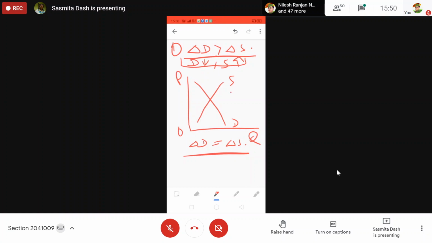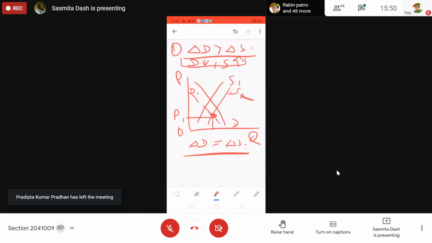So let's say this is S1, S2. This is D1, and you will get D2, which is a leftward shift. So we are getting a new curve and a new point here.